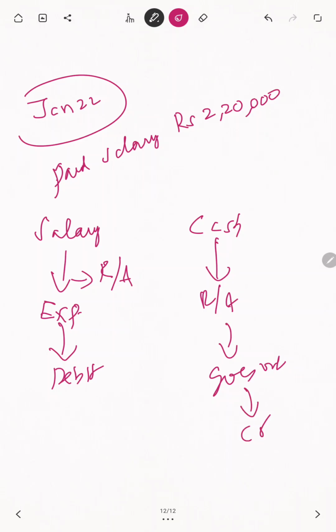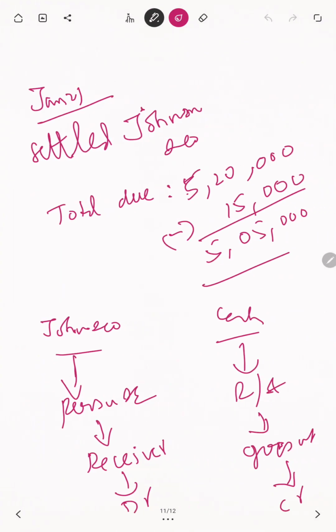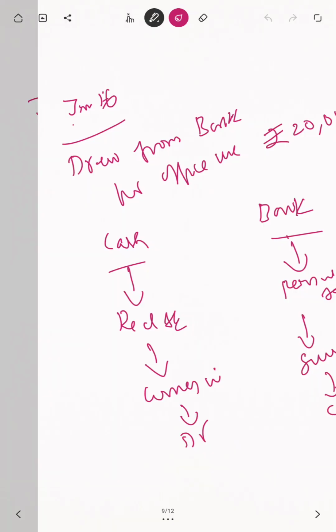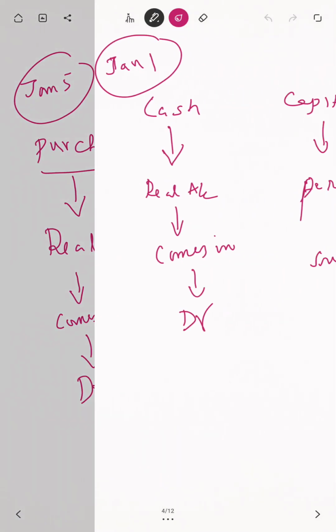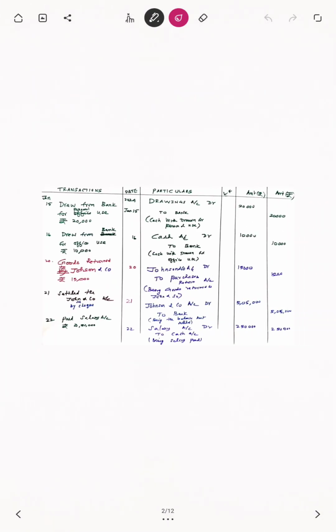Credit. Debit is salary, credit is cash. You see? Paid salary. What I have written: Salary account debit to cash.